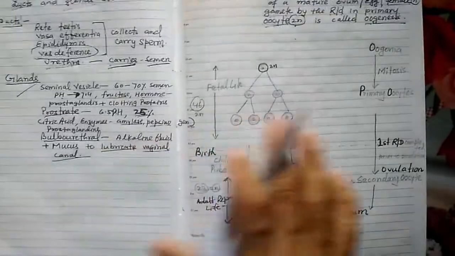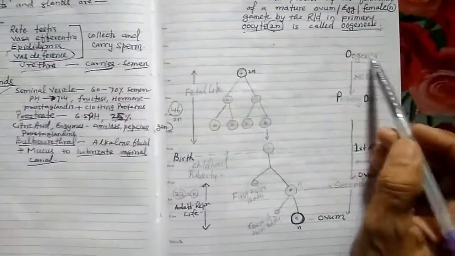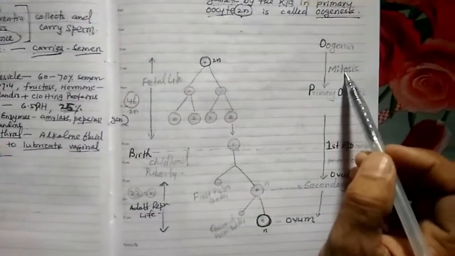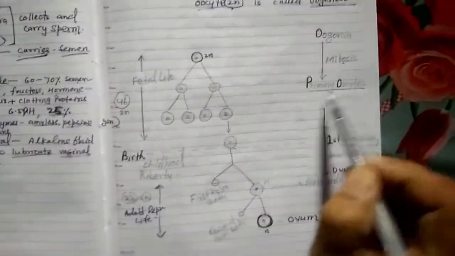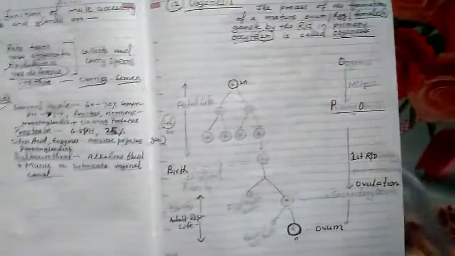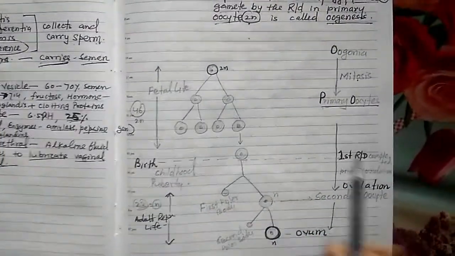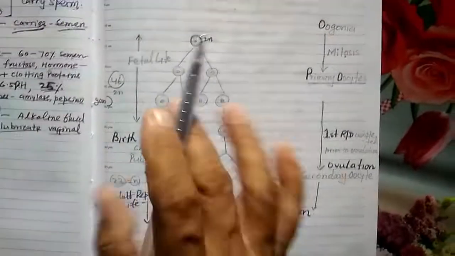In the NCERT book it is also given that there are many oogonia. The oogonia undergo mitotic division, mitosis, to form primary oocytes. Many primary oocytes are formed, and this happens in the embryonic condition before birth.